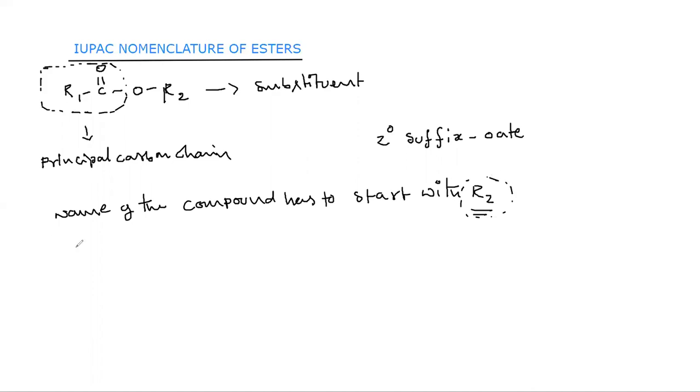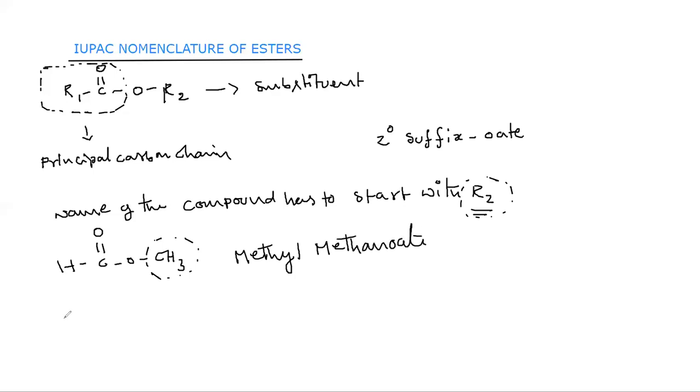So let me take some examples to explain this one. For example, I have HC double bond O CH3. So here this CH3 is there, no? So this is the substituent. As this is a substituent R2, this is the R2. So what is this R2? This R2 is methyl, and here how many carbons do I have? Methyl methanoate.